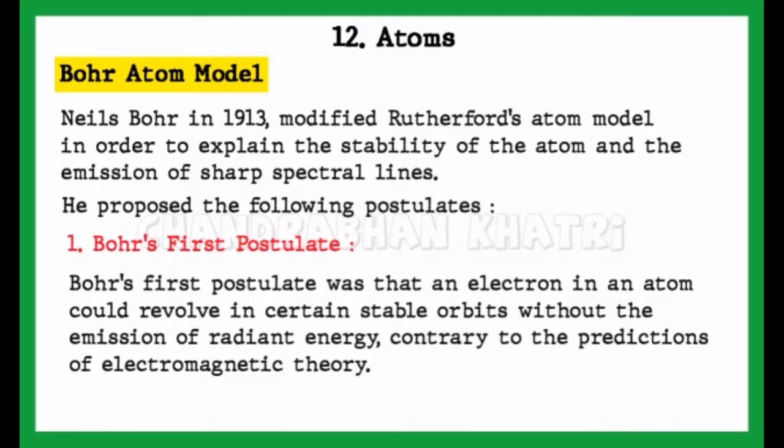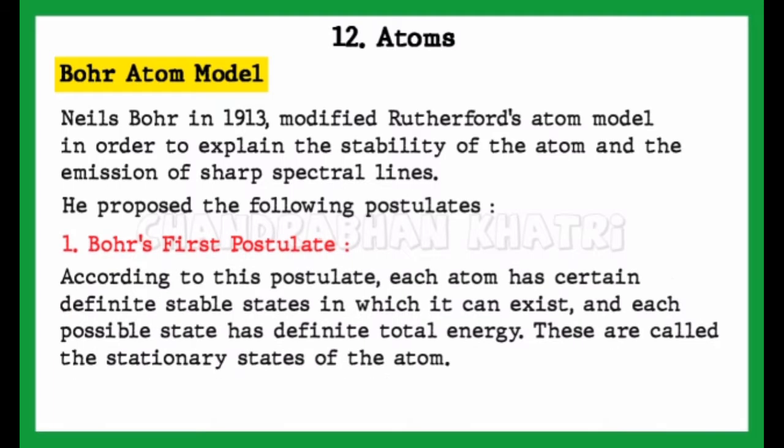First one, Bohr's first postulate. Bohr's first postulate was that an electron in an atom could revolve in certain stable orbits without the emission of radiant energy, contrary to the prediction of electromagnetic theory. According to this postulate, each atom has certain definite stable states in which it can exist, and each possible state has definite total energy. These are called the stationary states of the atom.